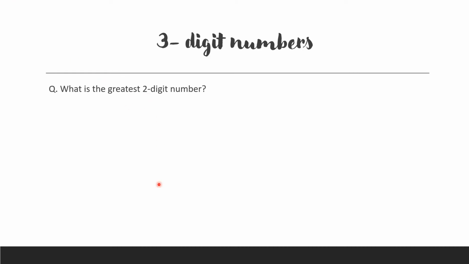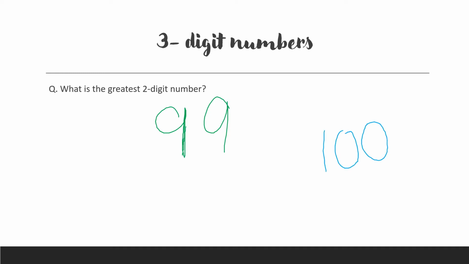The greatest 2-digit number is 99. It is the greatest 2-digit number because what comes after 99? After 99, 100 comes, which is a 3-digit number because 1, 2 and 3, so in 100 there are 3 digits.